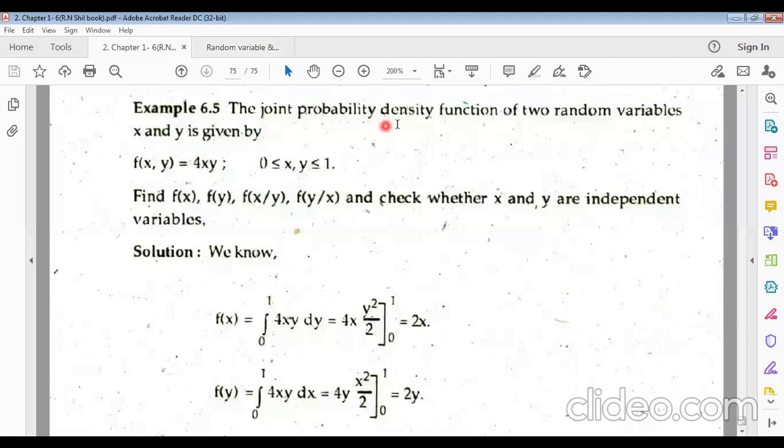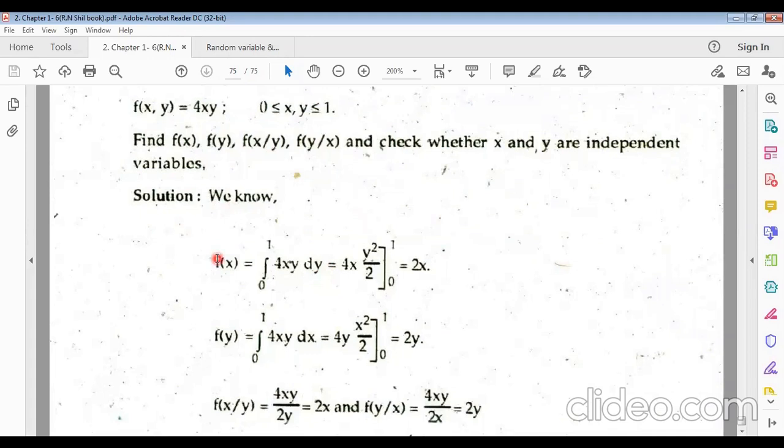Now the joint probability density function of two random variables x and y is given by f of xy equals 4xy, where 0 is less than or equal to x and y less than or equal to 1. We have to find f of x, f of y, f of x by y, f of y by x, and check whether x and y are independent variables.